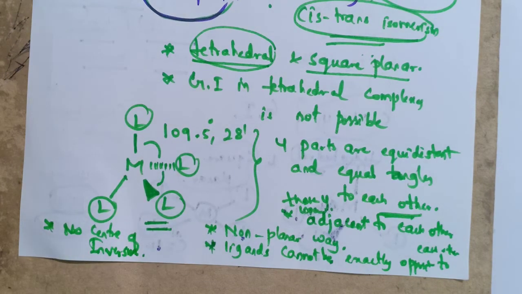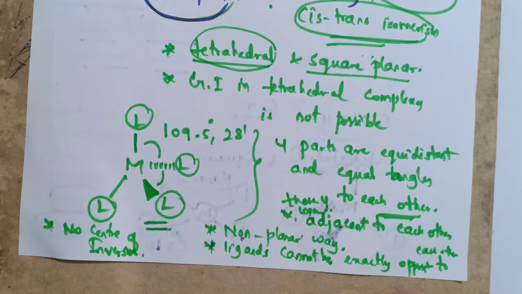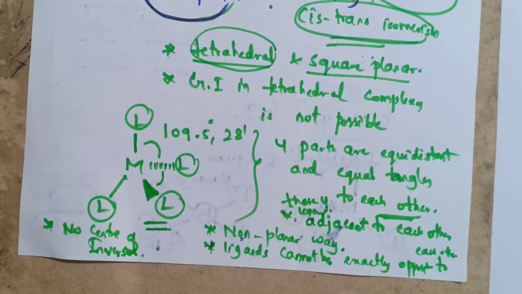And the very important point here is, isomerism occurs when there is a change in the molecule based on the ligand position when it is rotated or exchanged. But here the ligands are the same with respect to each other. The bond angles are the same and they are equidistant and at equal angles from each other. They are adjacent to each other, in a non-planar way. So here isomerism cannot exist.